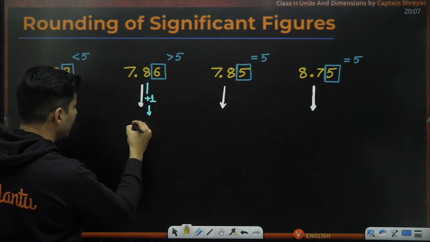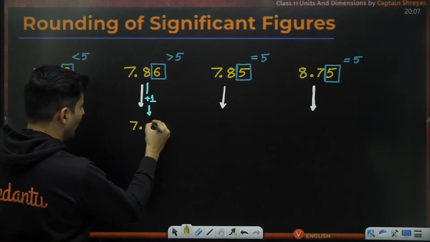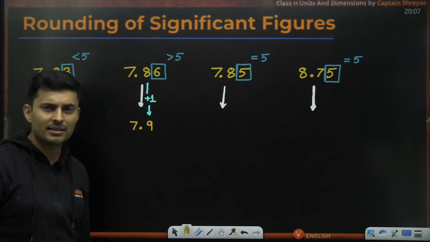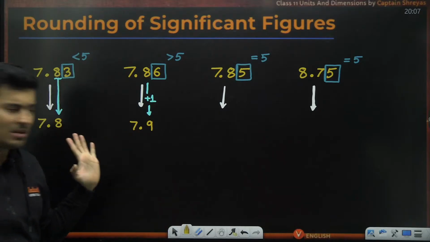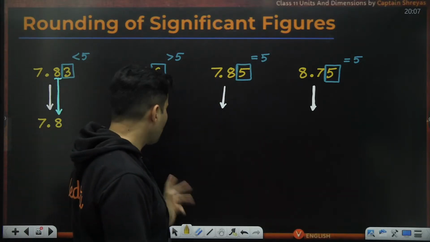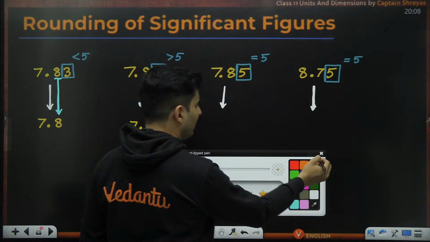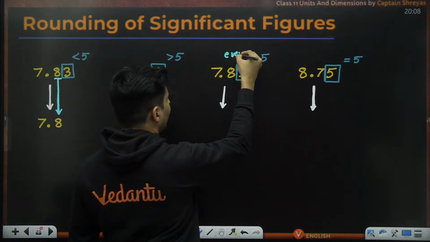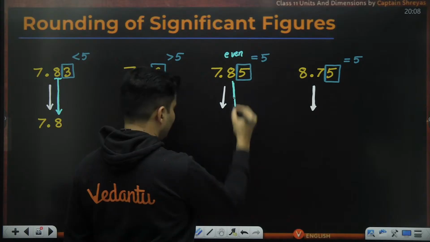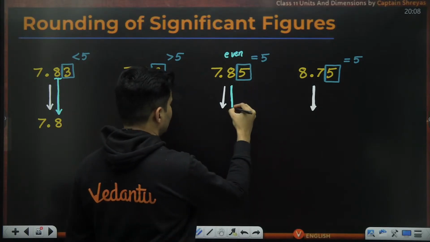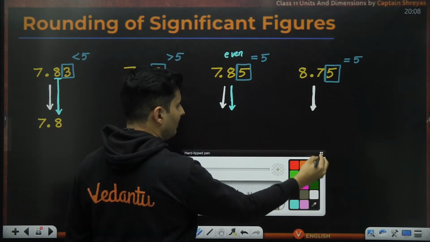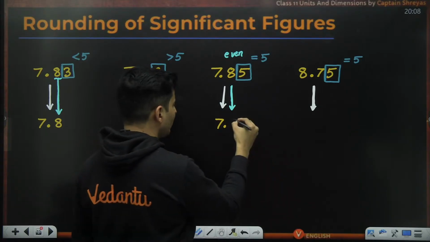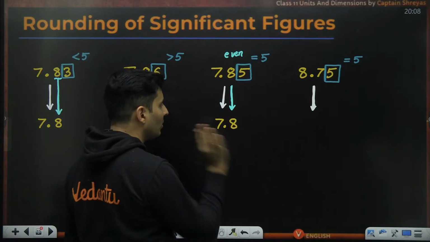86 is closer to 90. So this will be 7.8 plus 1, 7.9. Makes sense. I have rounded it off to a single decimal place. Is this very simple? Yeah. How about when it is equal to 5? Then you need to check whether the previous digit is even or not. Well, 8 is nothing but an even number. So 8 will come as it is, because 85 is closer to 80 also and 90 also. So we'll always keep it even only.